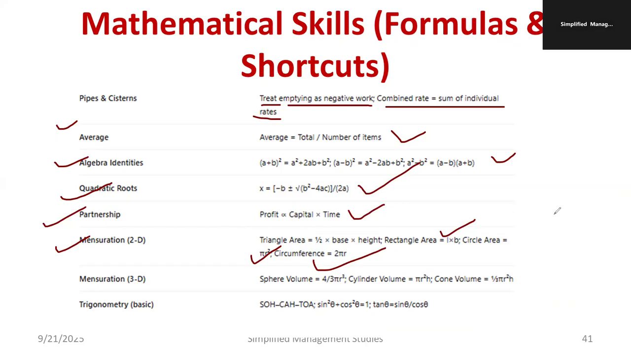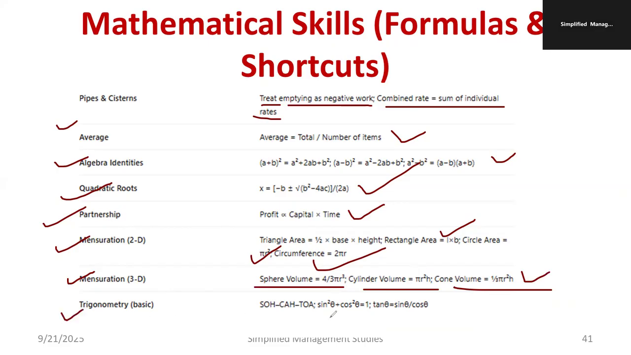Similarly, volume of the sphere, 4 by 3 pi r cube. Like that, you have to remember. So, for 3 dimension, sphere volume, 4 by 3 pi r cube. Cylinder volume is nothing but pi r square h. Cone volume is equal to 1 by 3 pi r square h. Like that, you have to remember. Definitely, one question is guaranteed.